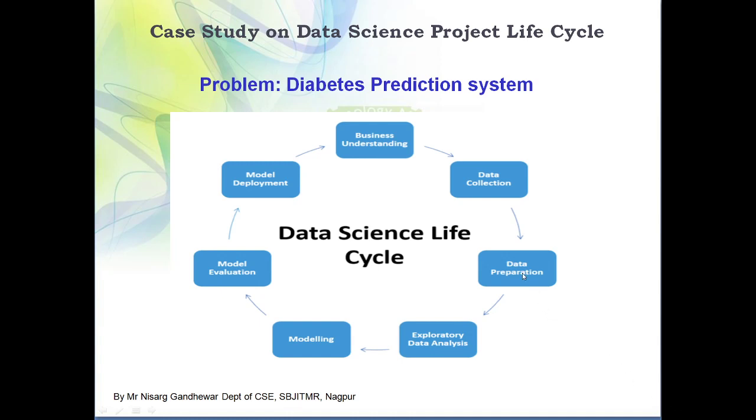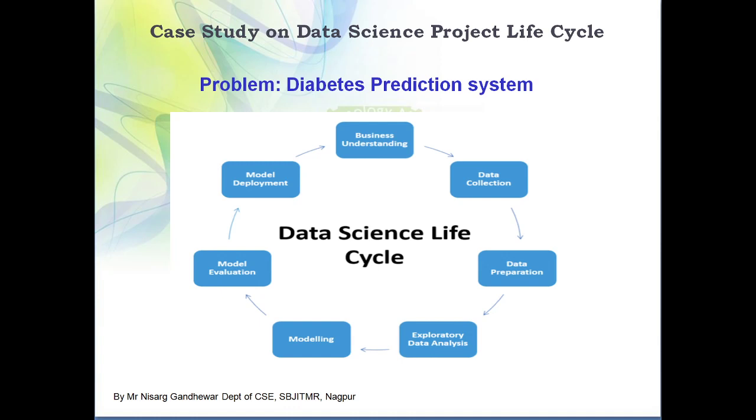Then again, something may be wrong, so you need to check whether your data set is balanced or not. What do you mean by a balanced data set and an unbalanced data set? Suppose I have 1000 records, and it is a classification problem, because I need to classify whether a person is suffering from diabetes or not. Out of these 1000 records, suppose 900 records represent diabetes and only 100 represent no diabetes.